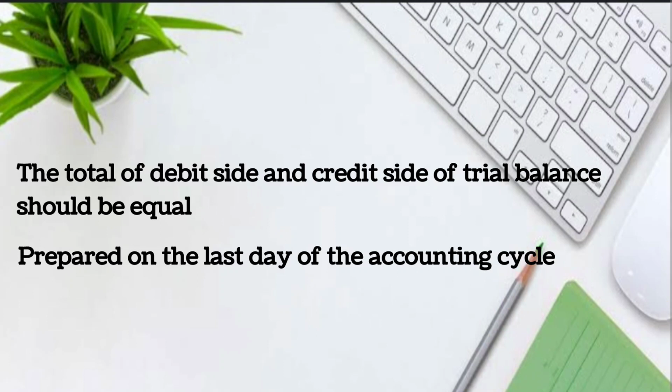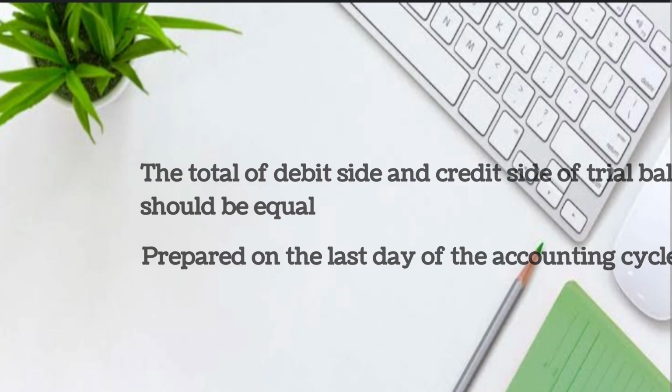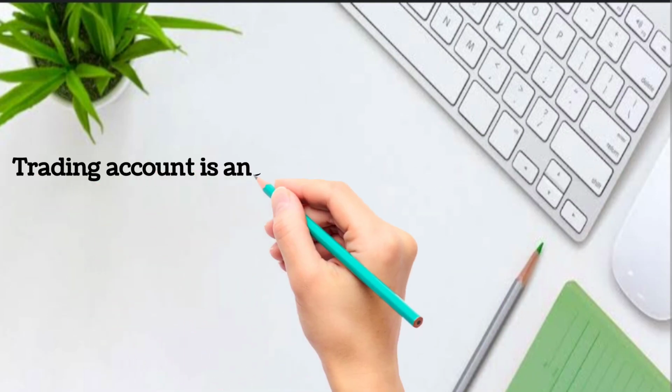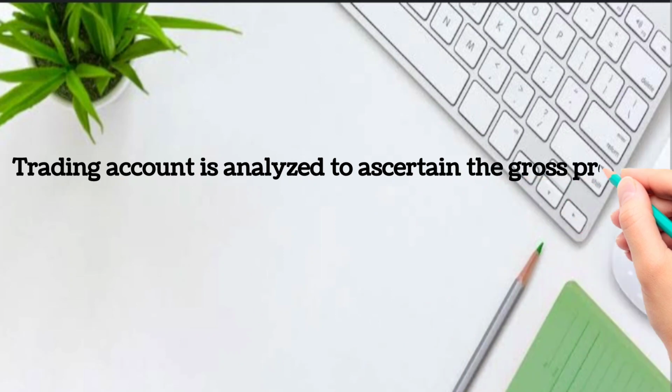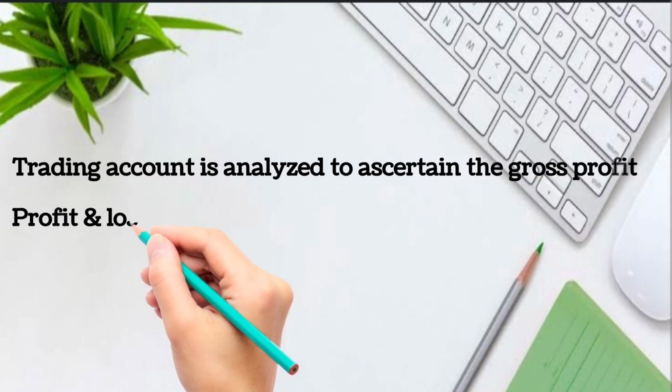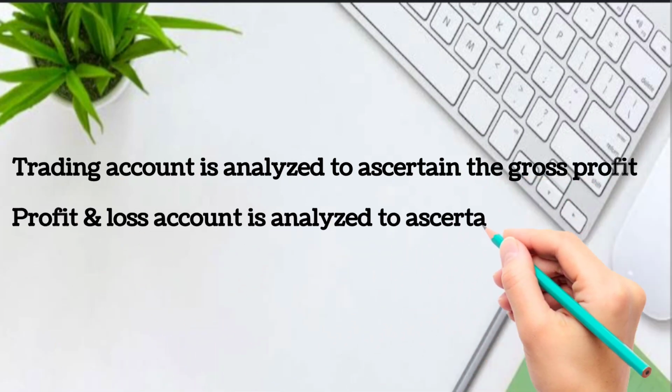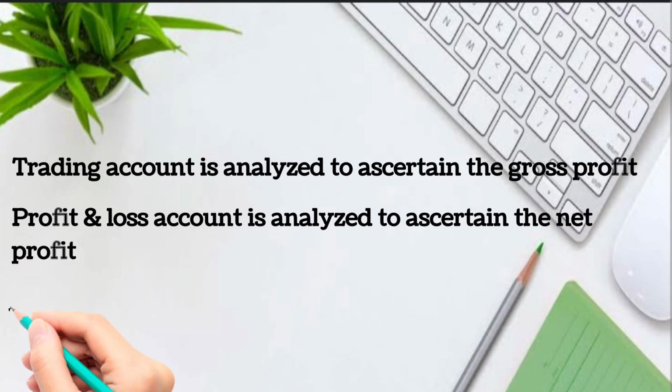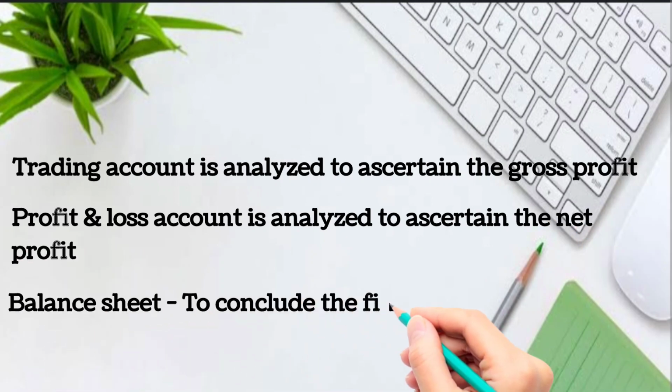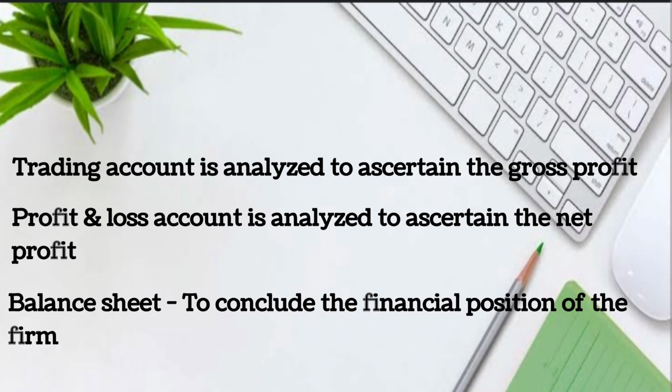Trial balance provides us a comprehensive list of balances. With the help of that, we can draw up the financial reports of an organization. For example, the trading account can be analyzed to ascertain the gross profit. Okay. Then the profit and loss account is analyzed to ascertain the net profit. And finally, the balance sheet of the concern is prepared to conclude the financial position of the firm.